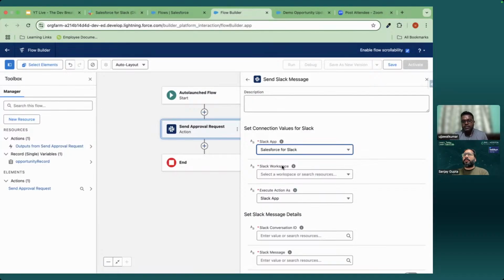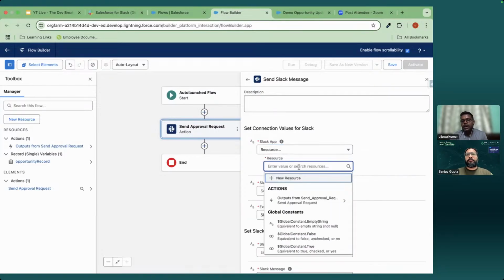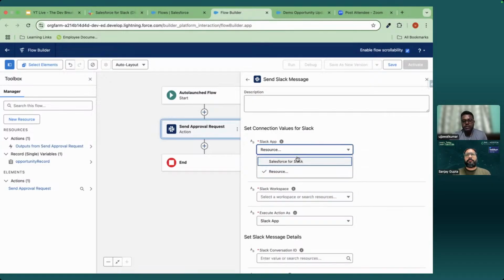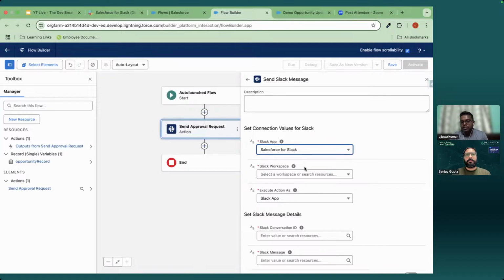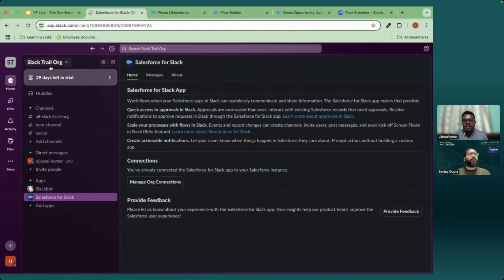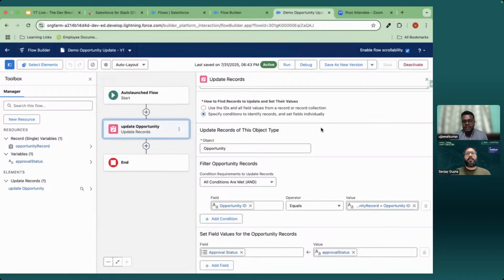Similarly, it will come automatically here. You can give the ID as well. If you select resource, it will ask for your ID. So you can hard code the ID, or since it is connected, it will show you all the Salesforce related apps that are already installed in your Slack workspace. I'm selecting it again, and it will suggest the workspace. Suppose you have connected this particular org to multiple workspaces, it will show that way. We are seeing this Slack trial org, which is the name of my Slack workspace, that's why it is appearing here.